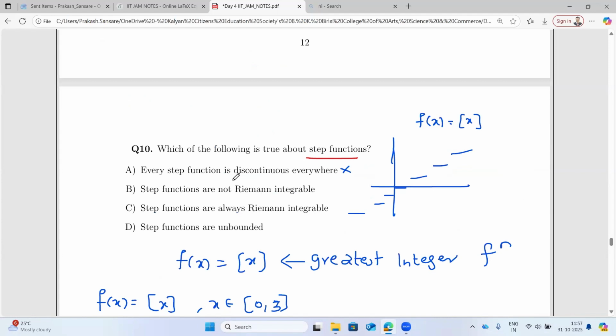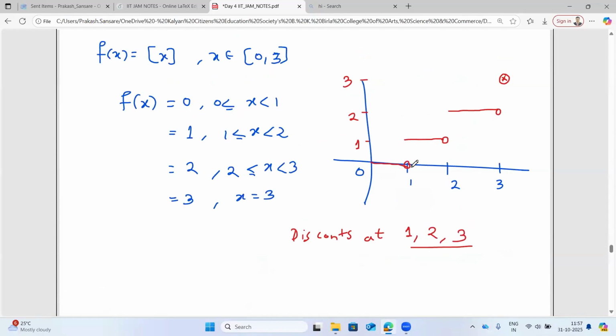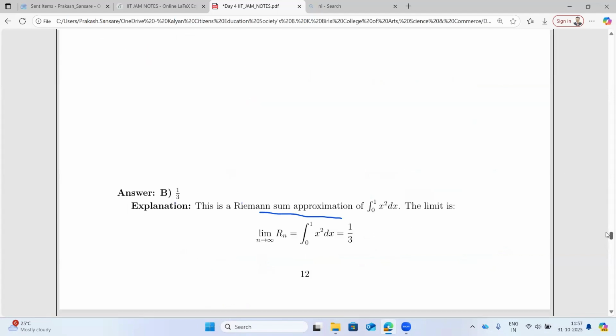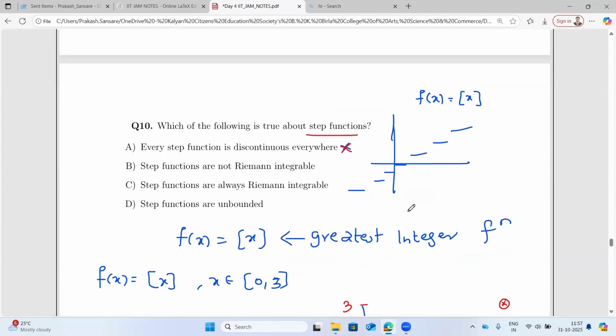So "every step function is discontinuous everywhere" is not correct, because it has discontinuity only at the endpoints of the interval, where it takes the jump. So, step functions are not Riemann integrable.